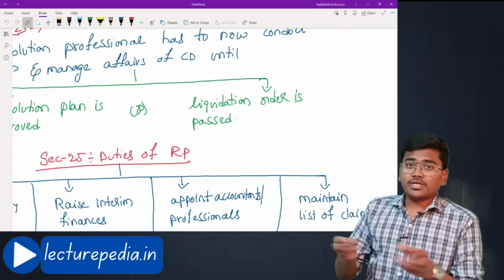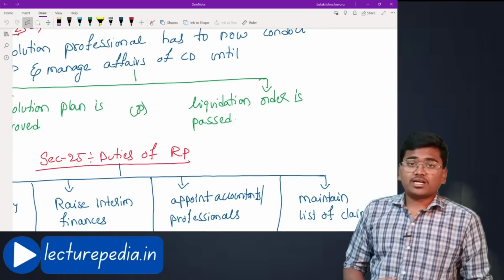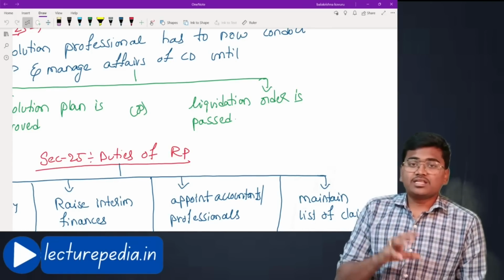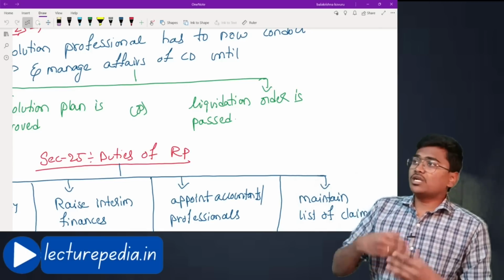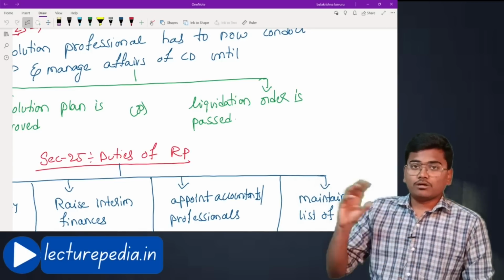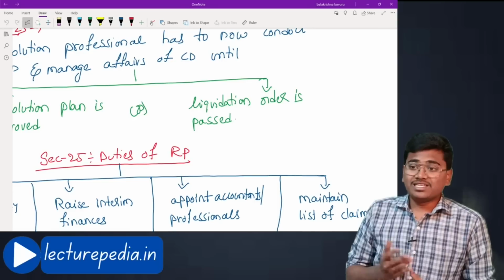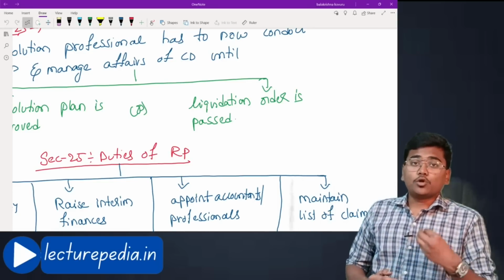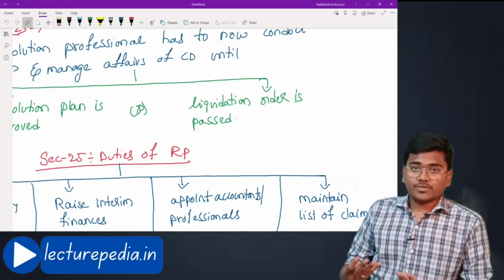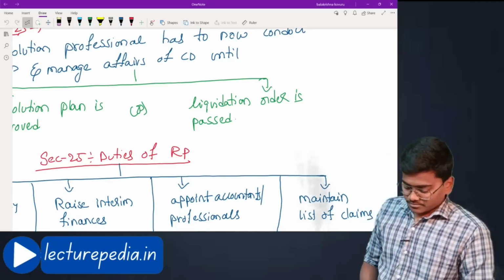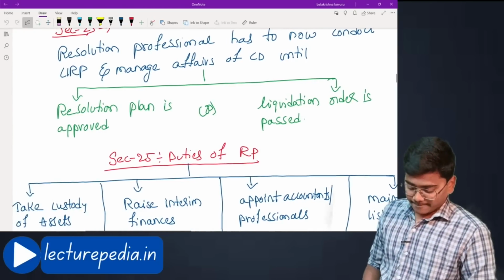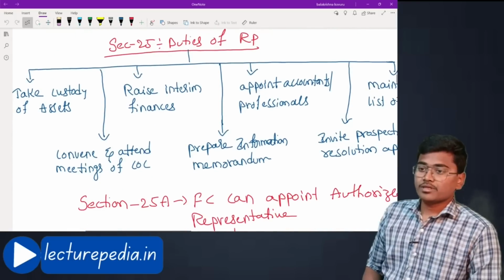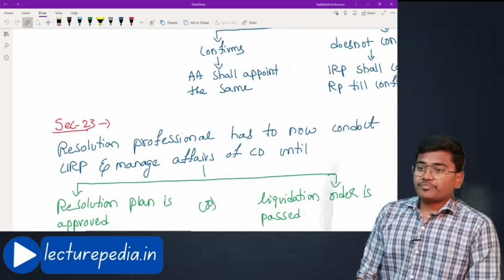The CIRP has become a failure. Okay, the company was not able to survive in this CIRP process. No resolution plan came to the company. In that case, a liquidation order will be passed against the company if no resolution plan was received by the corporate debtor, not company, corporate debtor. That is section number 23.